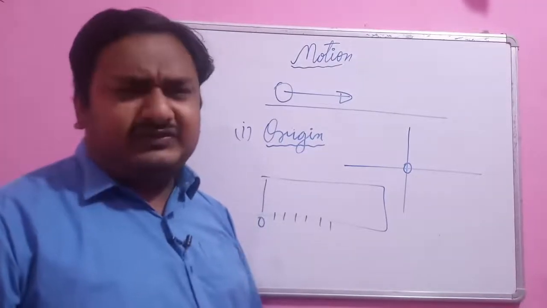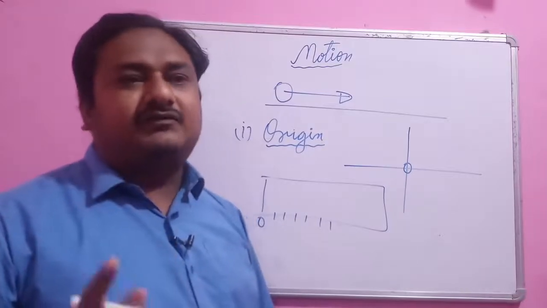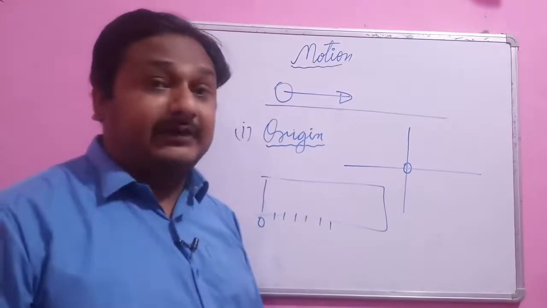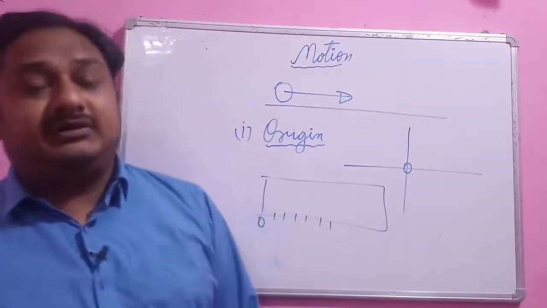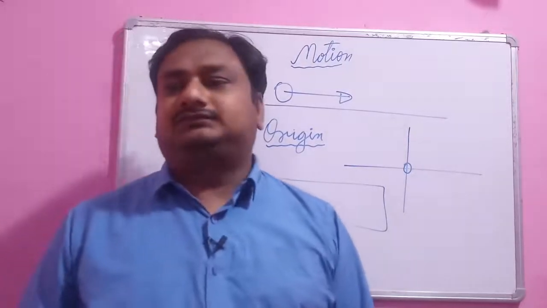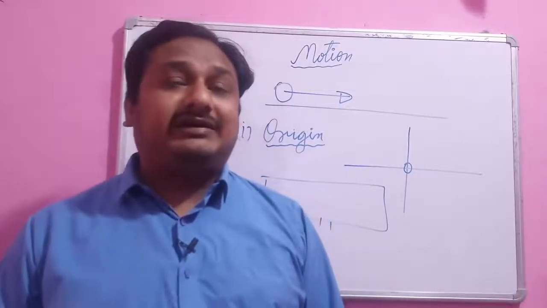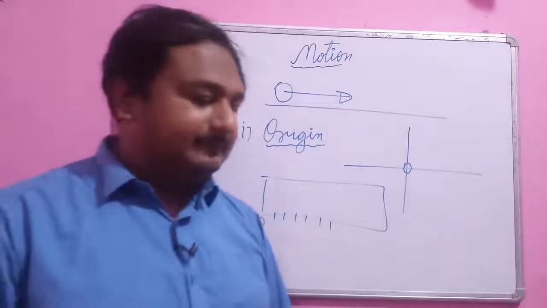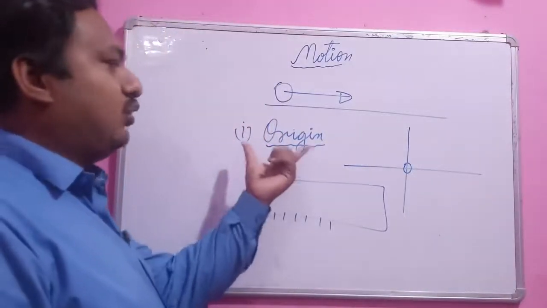Okay, so reference can be anything. Reference is at that point from where the measurement is being taken, or where all the distances are going to be 0 at that particular point. So that is the term that is known as the origin.